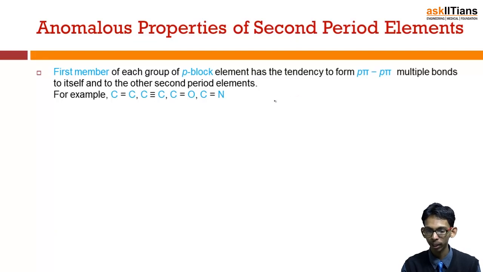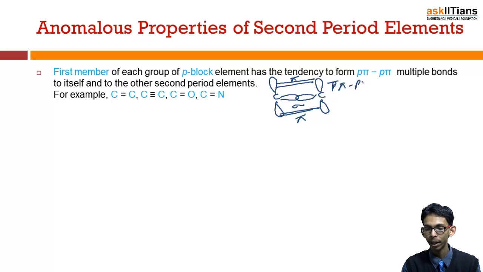There are two types of bonding we know very well between atoms, let's say carbon. The first is formed by head-on overlap, which is called sigma, and the p orbitals, which are perpendicular to the plane of the bond, also overlap to form a pi bond, and the pi bond formed by overlapping of p orbitals is called a p-pi multiple bond.